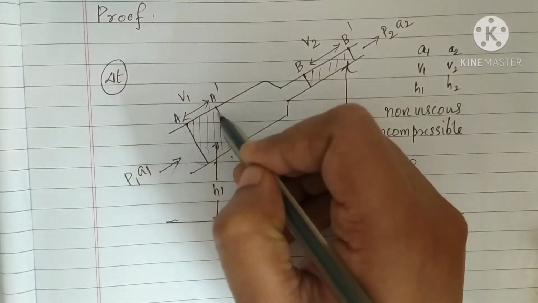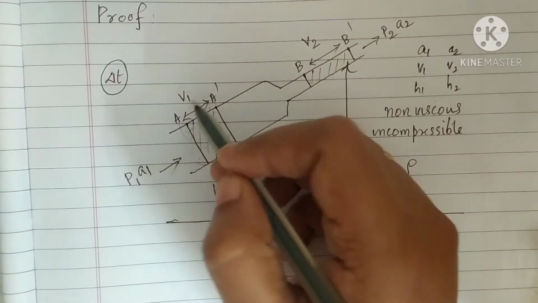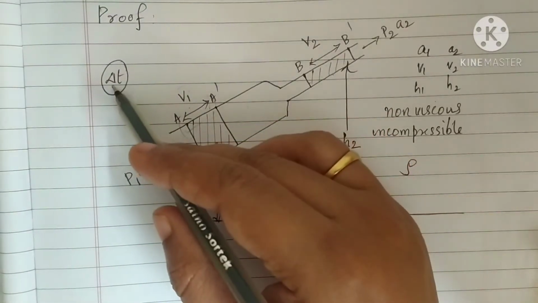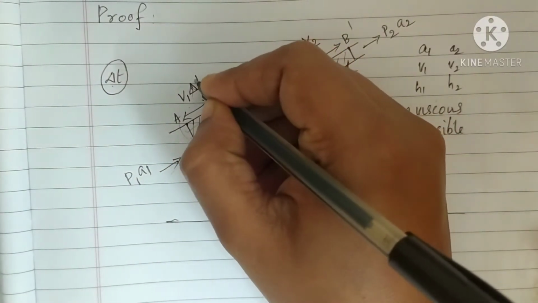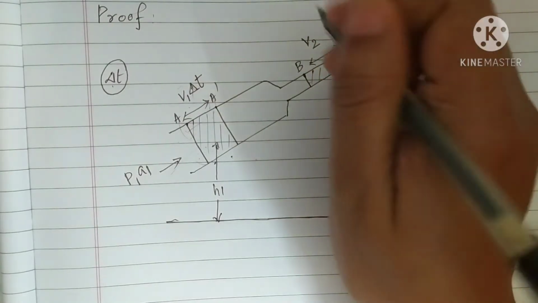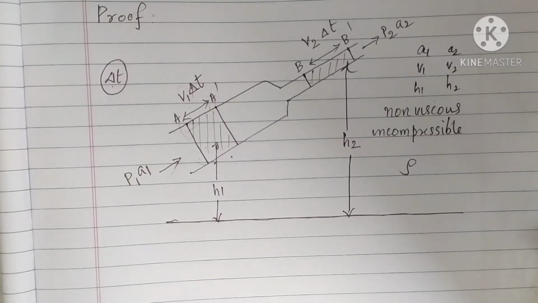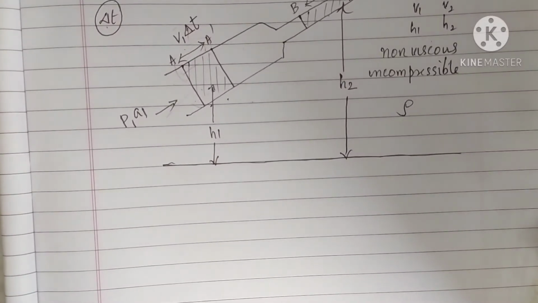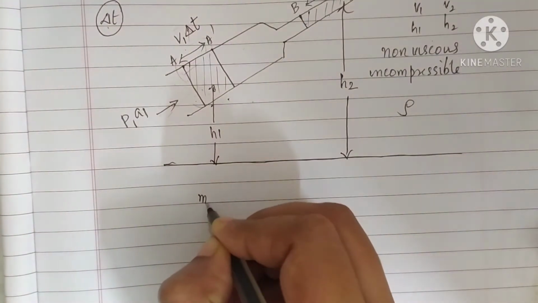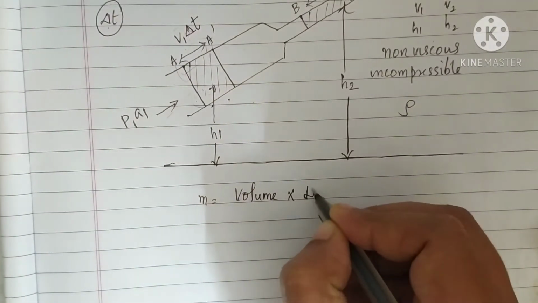How will you consider this displacement or distance? You know that the velocity is v1, and if it travels for a time interval delta t, the displacement is given as v1 into delta t. Isn't it? Now what about this displacement? It is v2 into delta t. So here the mass can be found by using the general expression for mass, that is mass is equal to volume into density.